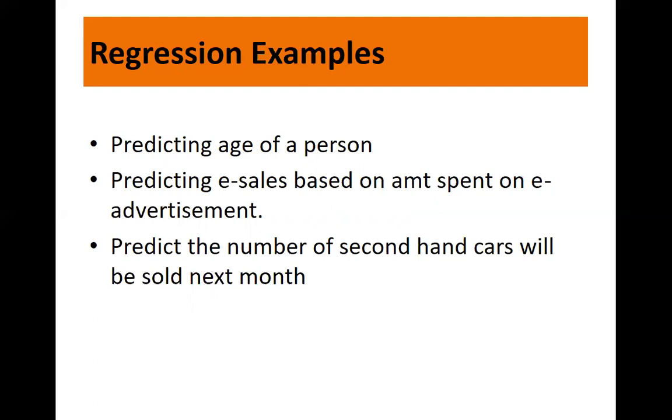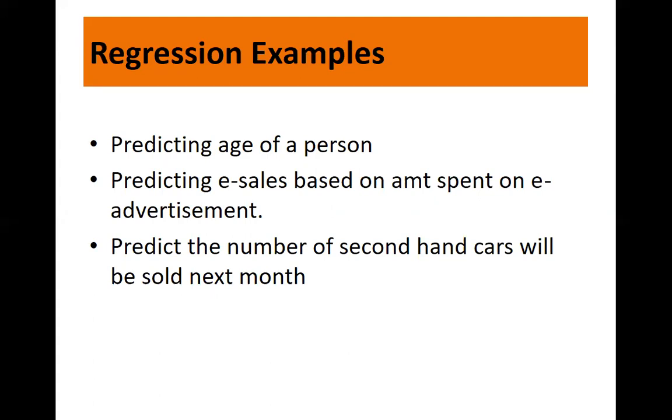Now, another example can be predicting e-sales based on the amount spent on e-advertisement. Now, there's lots of advertisement going on social media. So companies spend a sufficient amount on advertising on those social media. So whenever there's an advertisement on the social media, what is the expected sales, right? So again, here you can talk about e-sales and advertisement as dependent and independent variables.